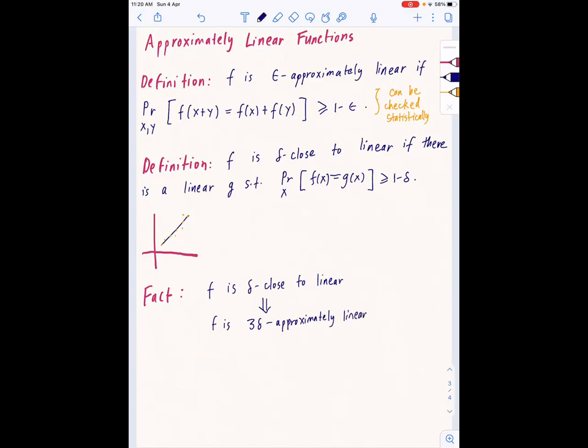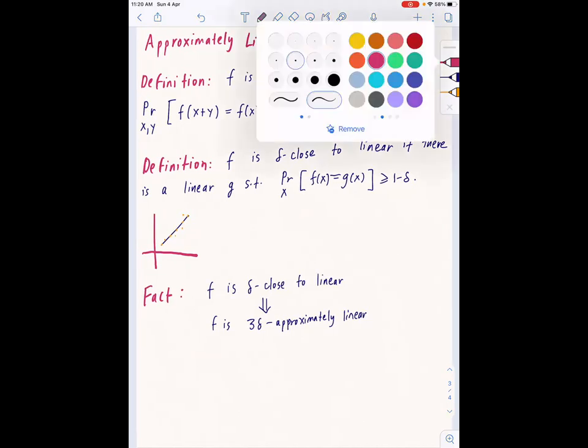As long as x, y, and x plus y all belong to the region where f of x equals g of x, definitely f of x plus y equals f of x plus f of y, because there f just equals g. That condition holds with probability at least 1 minus 3 delta, because you're demanding x to be in that region, y to be in that region, and x plus y to be in that region. So this is clear. If anyone has any questions about this, just ask.